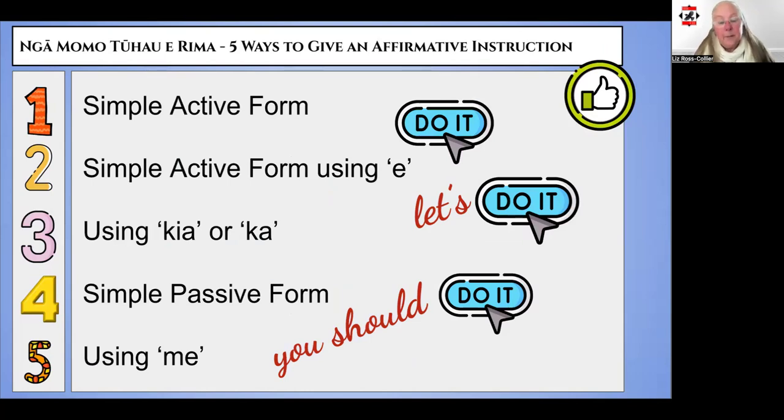So there you go. 5 different ways to give an affirmative command or instruction, whether you want to say do it, let's do it, or should do it. There's a kupu tūhau for every occasion. Be sure to check out my next tūhau video about negative commands and instructions too, for when you want to say don't do it.